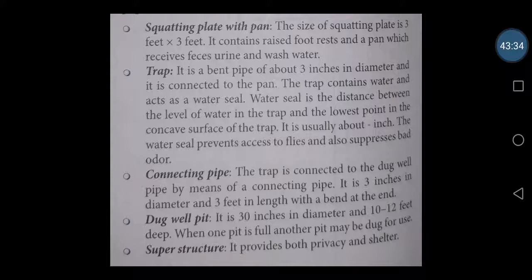So here the water seal is the distance between the level of water in the trap and the lowest point in the concave surface of the trap. It is usually about 1 inch. The water seal prevents the access of flies and also suppresses the bad odor. And so that is a trap.